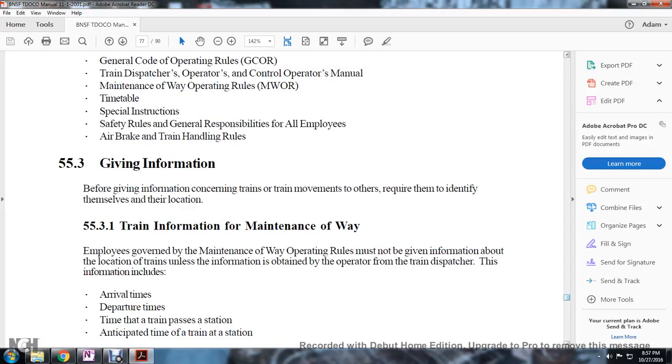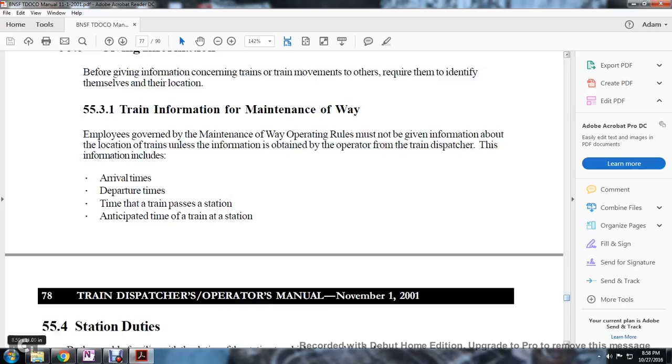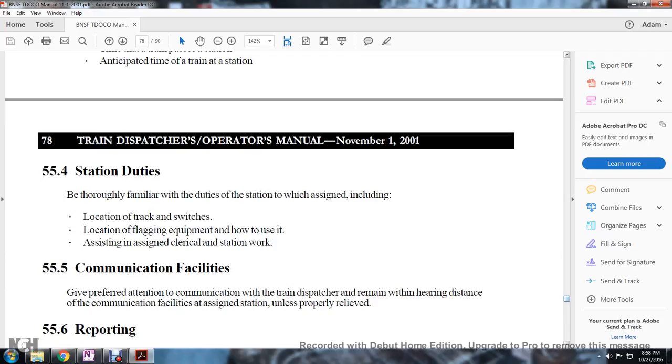Giving information. Before giving information concerning train movement to others, they are required to identify themselves and their location. 5.3.1 Train information for maintenance of way employees governed by the maintenance of way operation must be given the information about the location of the train unless the information is unobtainable by the operator from the train dispatcher, including arrival time, departure time of the train, the time the train passes the station, and anticipated time the train passes the station.